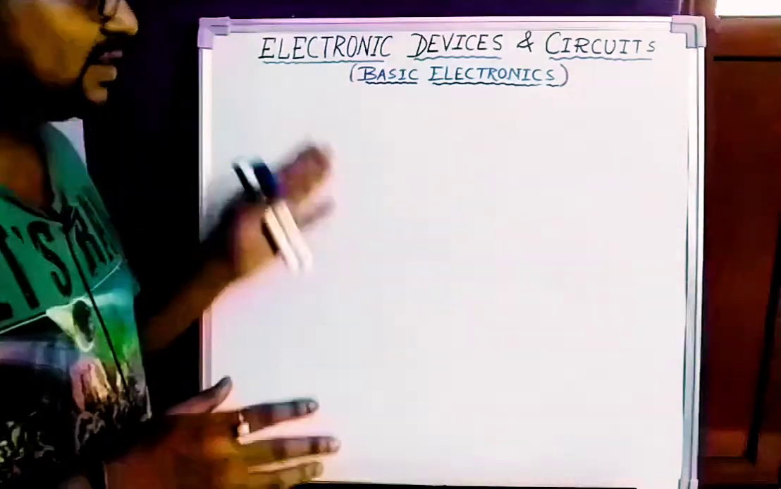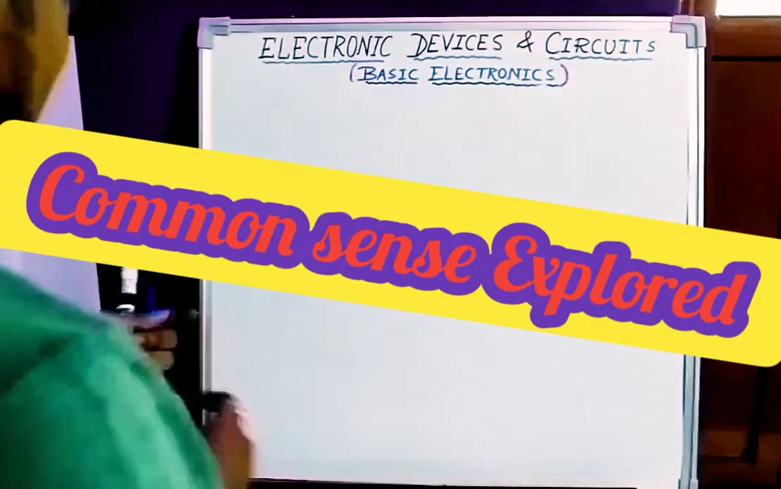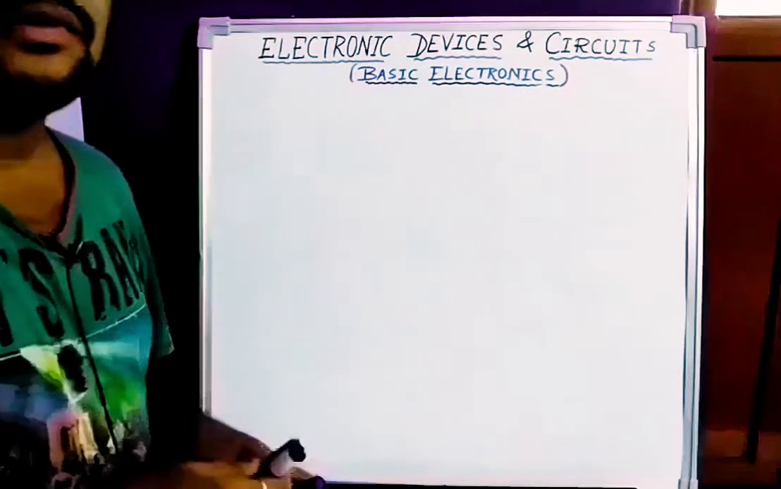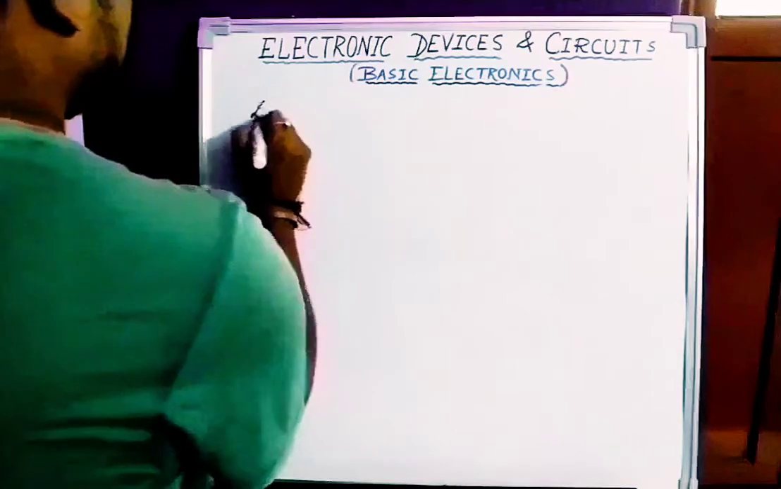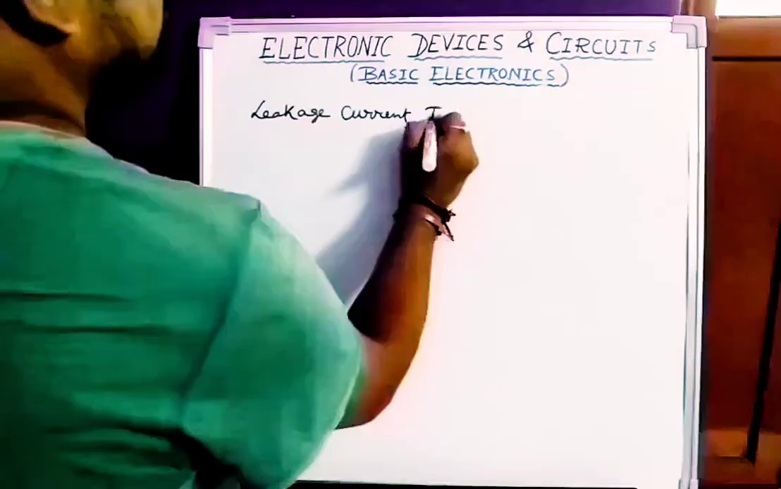Today I will explain the third part of this video, and here I will discuss a few important topics. First topic is leakage current, denoted as I naught.